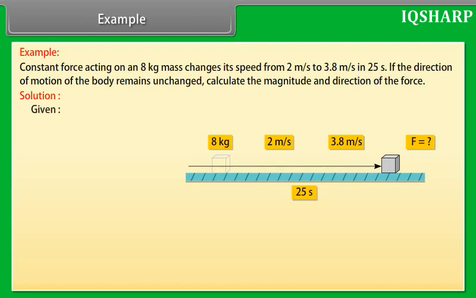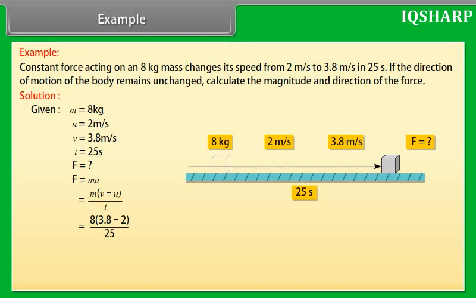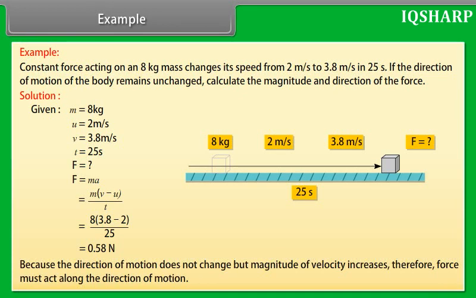Given values are: m = 8 kg, u = 2 meter per second, v = 3.8 meter per second, t = 25 seconds. F = ma = m × (v − u)/t = 8 × (3.8 − 2)/25. Force is equal to 0.58 newton. Because the direction of motion does not change but the magnitude of velocity increases, therefore the force must act along the direction of motion.